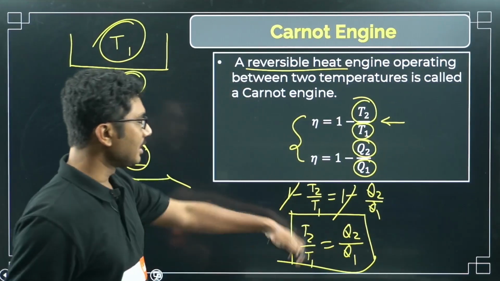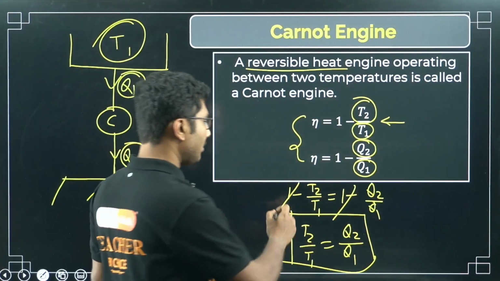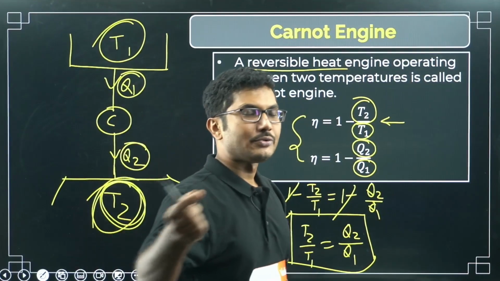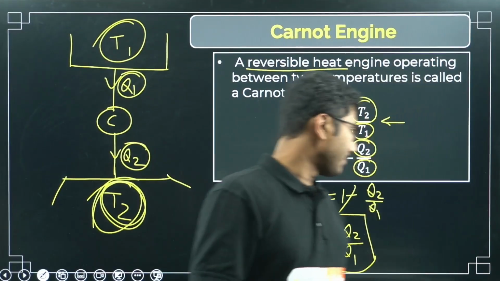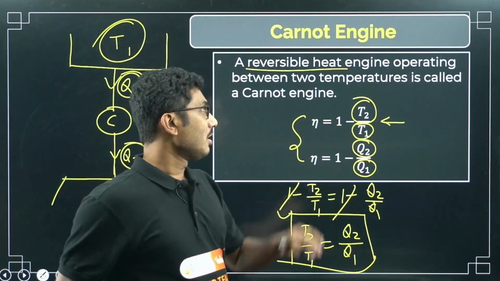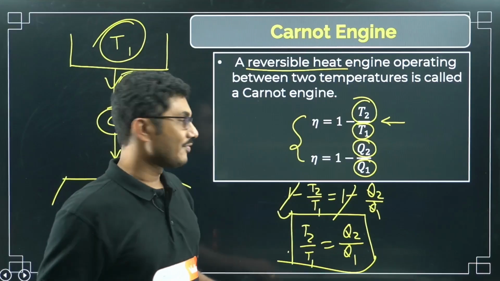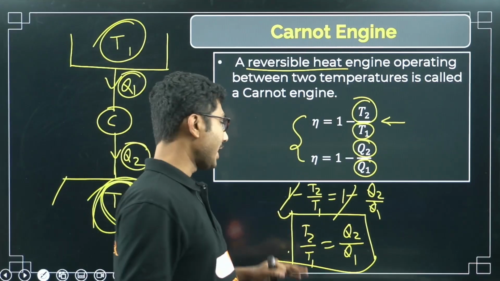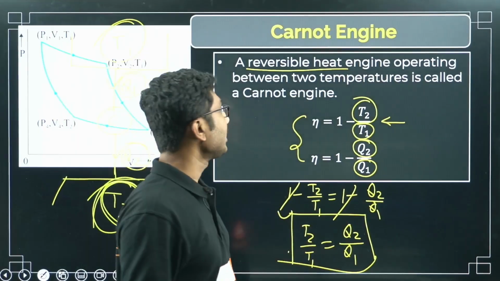You can remember this relationship, or you can remember these two relationships. Both are fine, but if you remember this relationship, sometimes it will save some 10 seconds of time, because some questions come from this concept as well. So efficiency is fine, but sometimes they will not ask you for efficiency directly. They will give you a question which is based on this formula directly. Let's see one such question